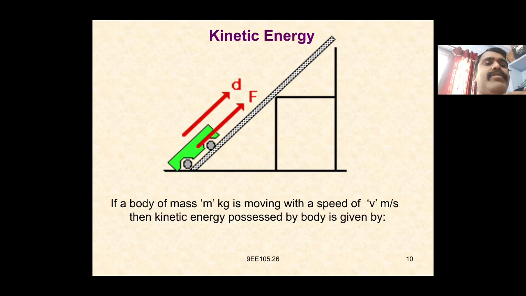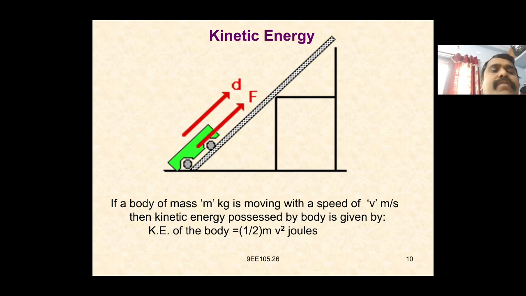Then the kinetic energy possessed by the body is given by half mv square joules. The example of kinetic energy we have taken is a vehicle which moves from the top to the bottom, or from the rest position to the working position. Some force is applied on the body to move it through some distance. We take the example of a car which moves from the top to the bottom; with the help of the applied force the vehicle is moved.